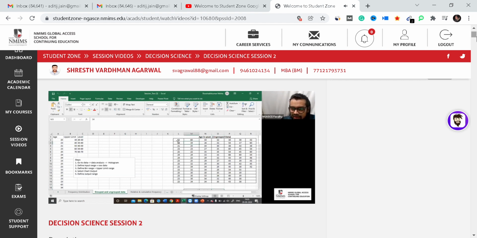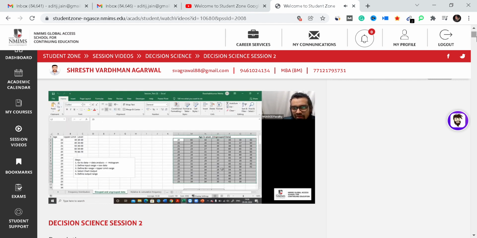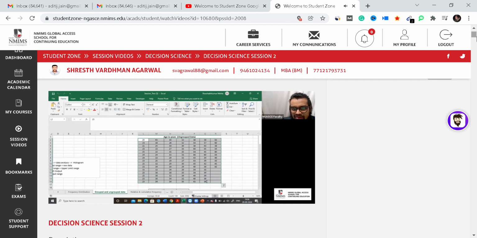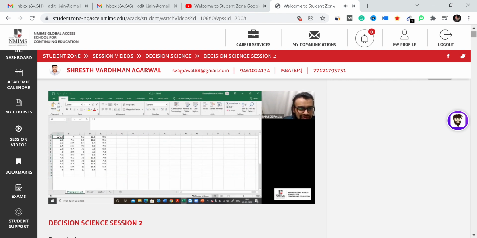So this is again the unemployment figures. Don't compare these figures with this one, they won't match. In your book, I tried to copy and paste it somewhere else, but it's a secured PDF. So let's say this is again a similar kind of data, this is the age data. Now let me see if I have the unemployment figures. Okay, here I have the unemployment rate for 60 years.